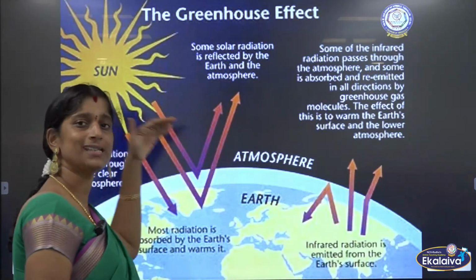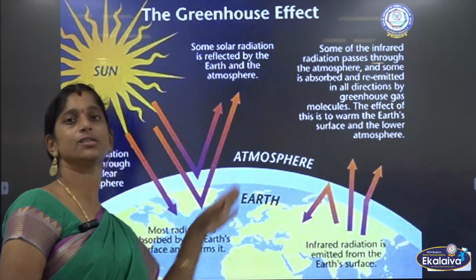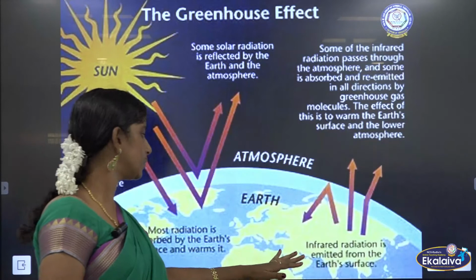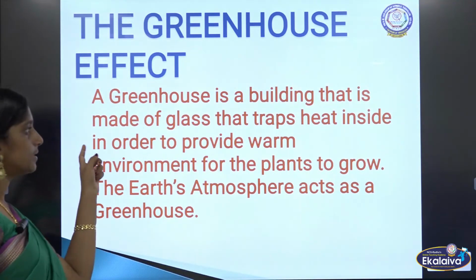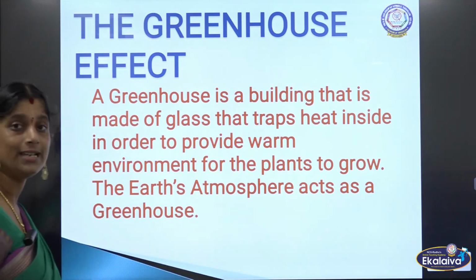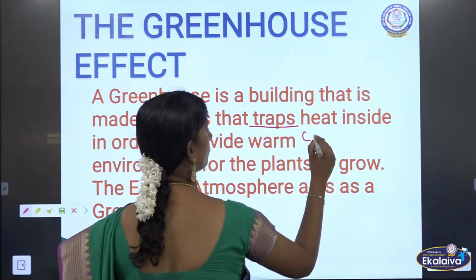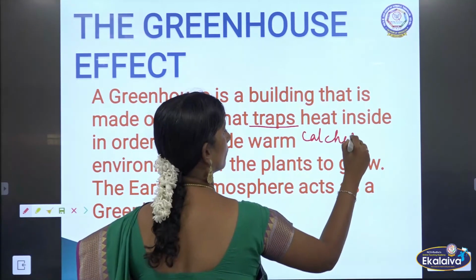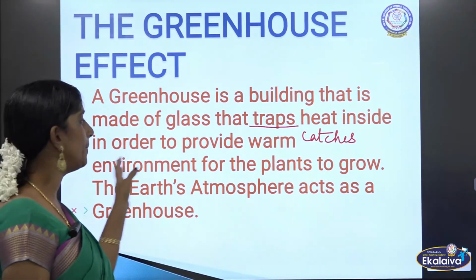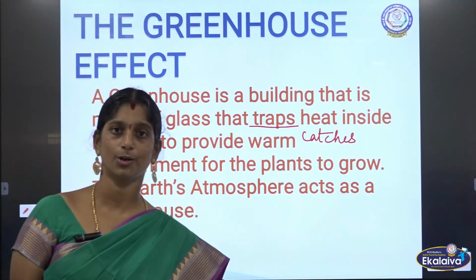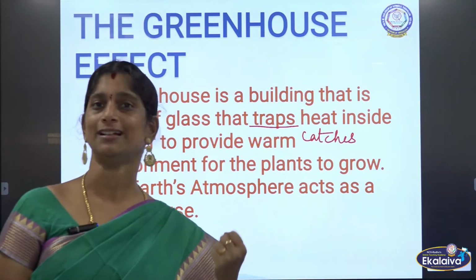Some of the sun's rays reach the Earth and are absorbed, while some rays just reflect back and go back to space. Now, a greenhouse is a building made of glass that traps heat. Traps means it catches the heat, catching heat inside in order to provide a warm environment for the plants to grow. With that warmth the plants will grow. They need not be exposed to direct sun.